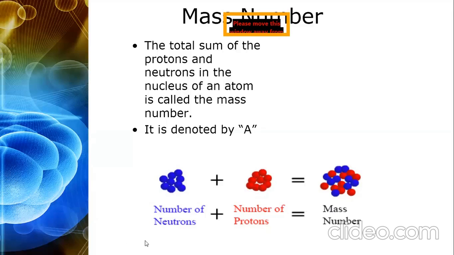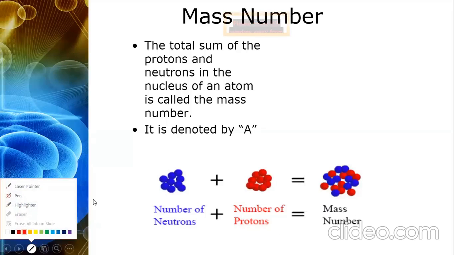Fatima, in this formula, if I give you the number of protons, for instance, we have six protons and 13 is the mass number. Here the mass number is 13. Fatima, write it down. Mass number is 13. I'm writing it with a pen.